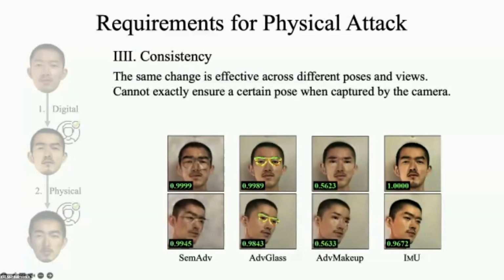Last but not least, the applied change should be consistently effective across different poses and views. It's almost impossible for the attackers to ensure a certain pose when captured by a camera. Most existing methods are based on one single image or images of a similar viewing angles, and therefore the results are different for different poses.